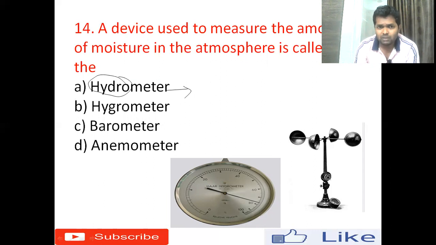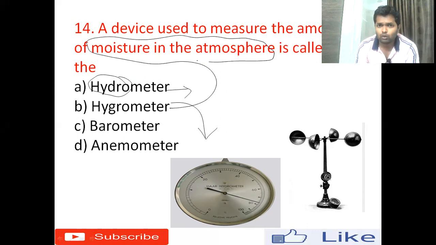Option B is hygrometer, which I have shown here. It is the instrument used to measure the moisture content in the atmosphere, the humidity level in the air. How about a barometer? A barometer is a device generally used to measure atmospheric pressure.